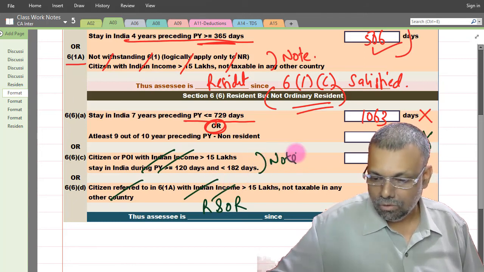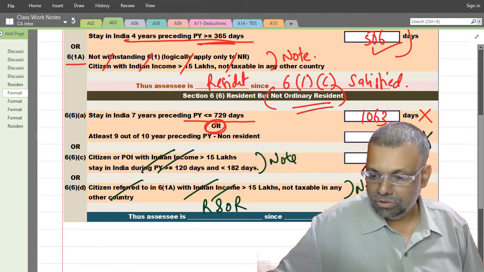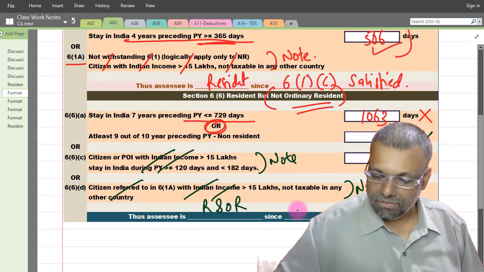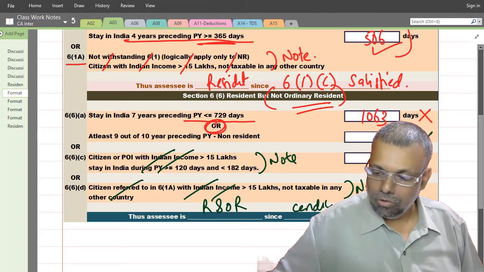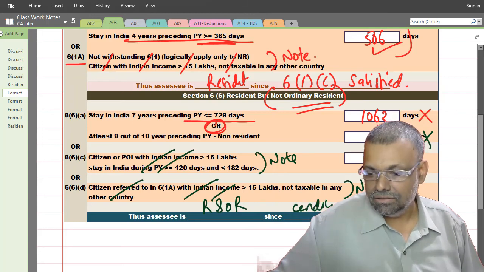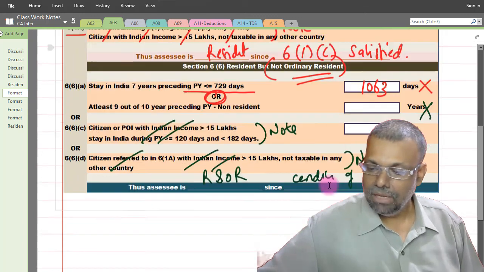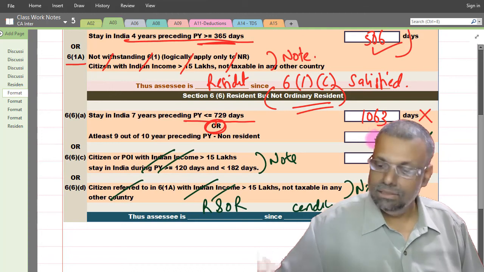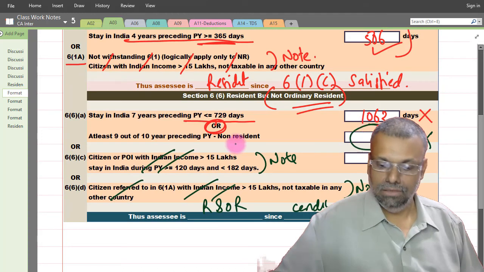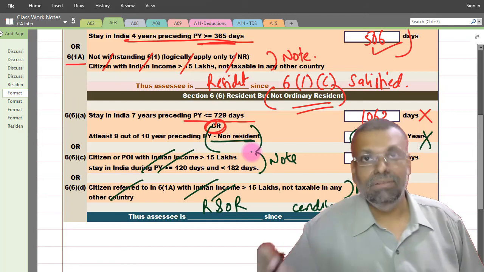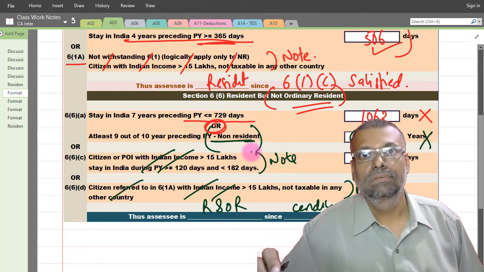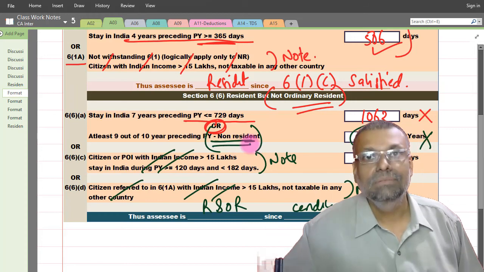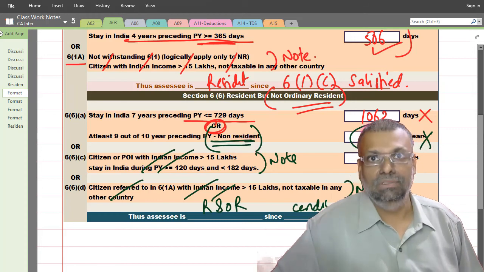For this, I will have to write a note always. Whatever I am not applying, I will have to write a note. Assessee is a resident and ordinarily resident since the conditions of 6(6) are not satisfied. And this is how I am going to answer this particular question. But I don't want my students to leave this particular box blank, because I want my students to derive, at least in the classroom, how many years you are non-resident. So I want to write here the exact number of years. Have you understood that?